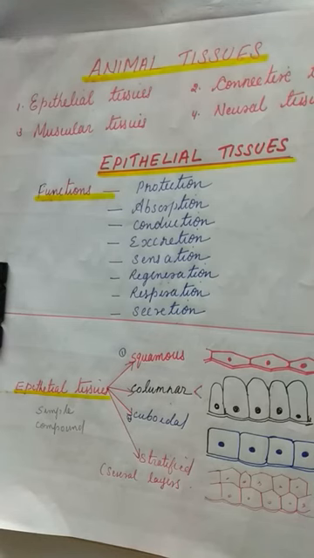Simple epithelial tissues are squamous epithelium, columnar epithelium, and cuboidal epithelium. Based on their size, shape, location, and function, they are classified into different categories. And stratified epithelium is a type of compound epithelium. This much we have completed.